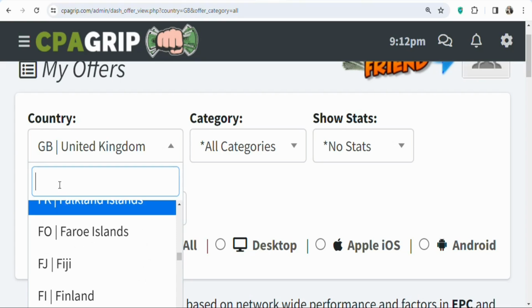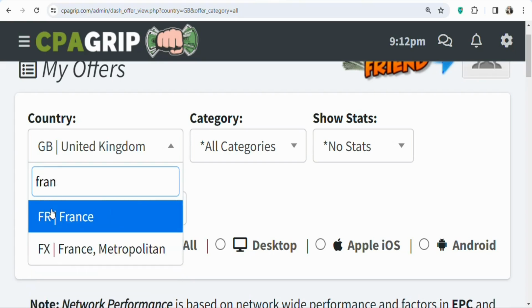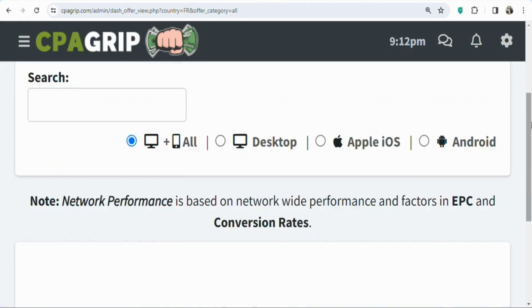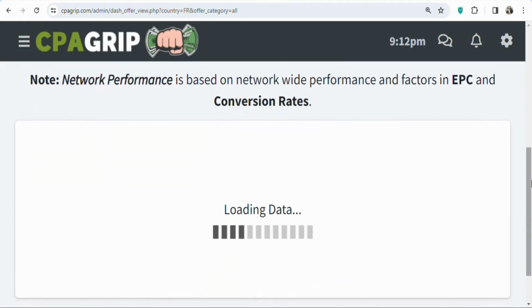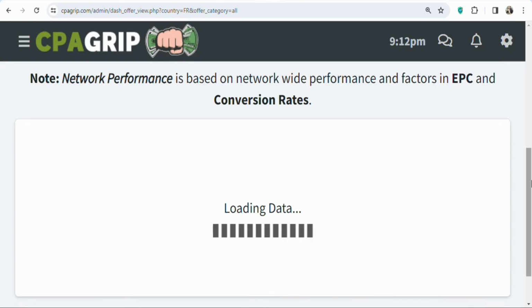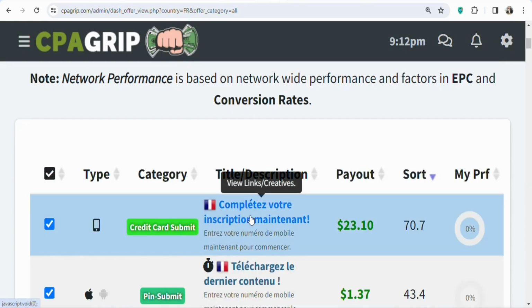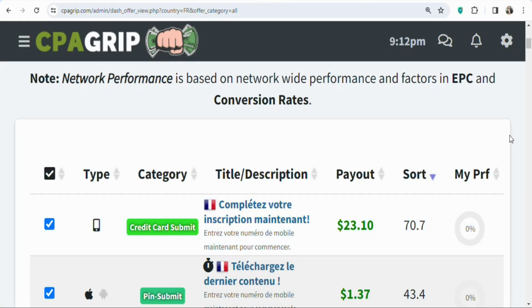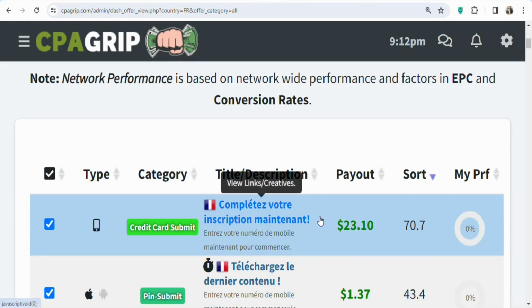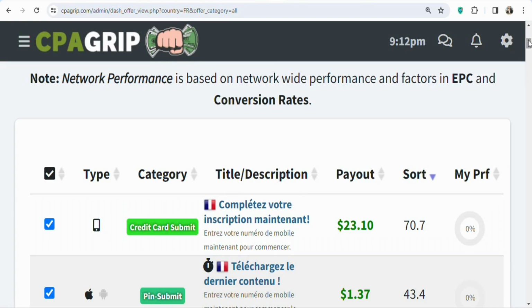In this case, I have done the research ahead of time and I have found that in France you can get offers with higher payout. So search for France. Once you search for France, you can see it here. Click on it. Once you click on it, you can see the offers are loading, so you have to wait for them to load. You can see these are the offers that you can promote to people who live in France. You don't have to promote the offers to any country apart from France. So let me scroll down for you to see.